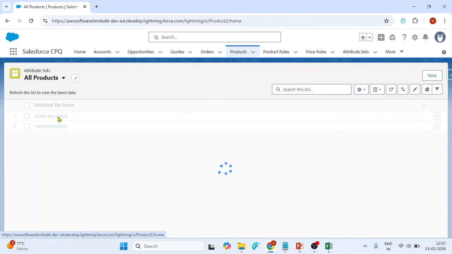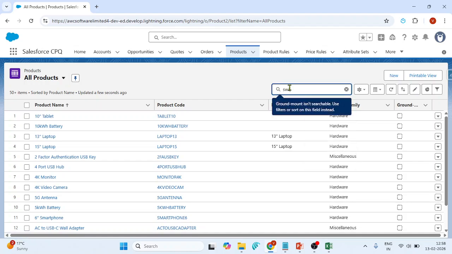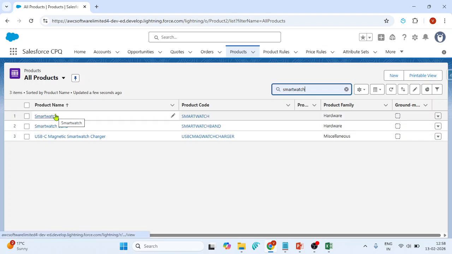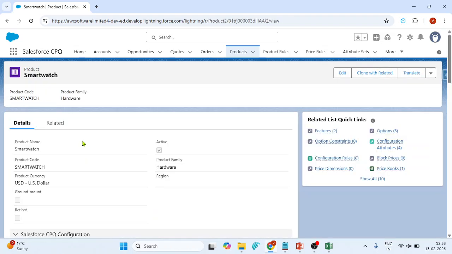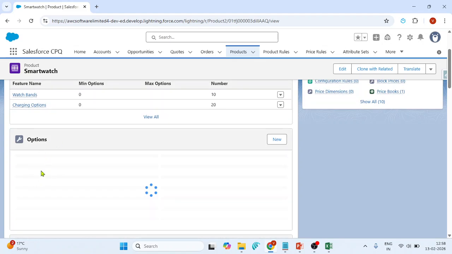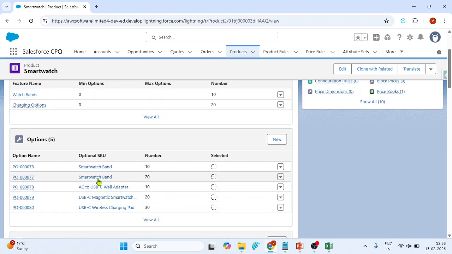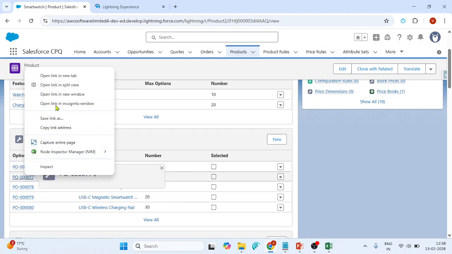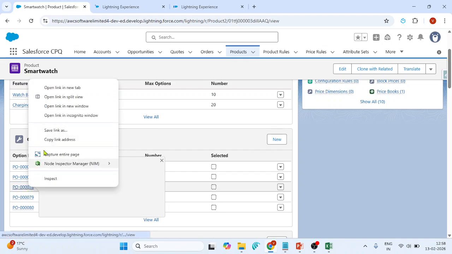Let me open that smartwatch. Now I just need to find my friends there, to whom I want to share my playlist. I have opened this product. Where are my friends? Okay, these are my friends, the product options. With whom I want to map this, I will just open it. Open link in new tab. If I want to share it with 10 records, I will open them and share it.